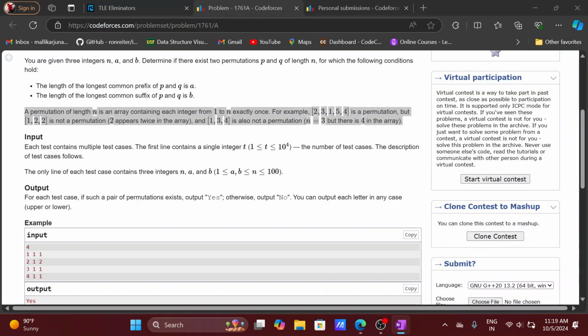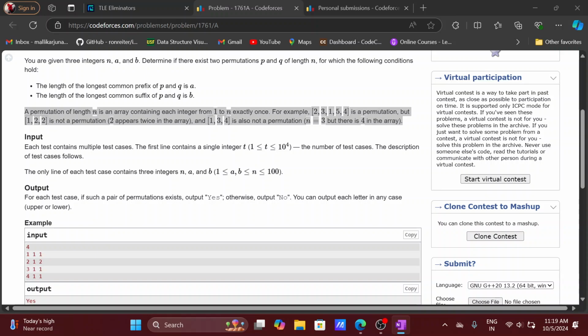Whenever A plus B is greater than 1, we have to print S, right? For this case also we have to print S, but here the answer is no.